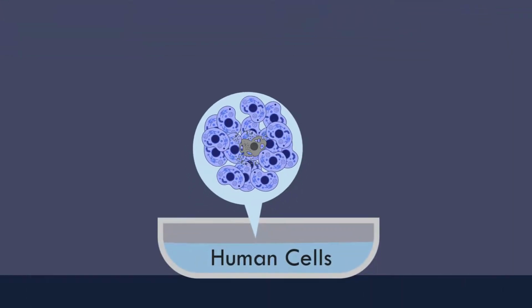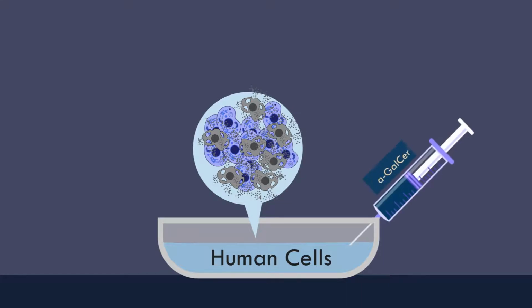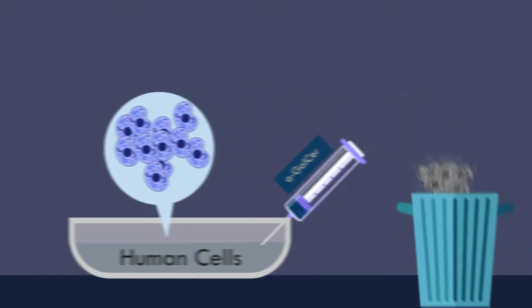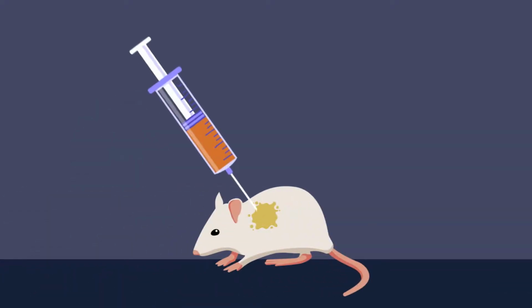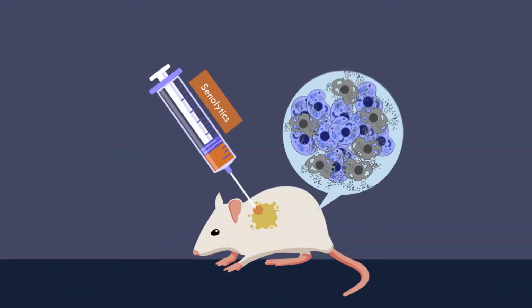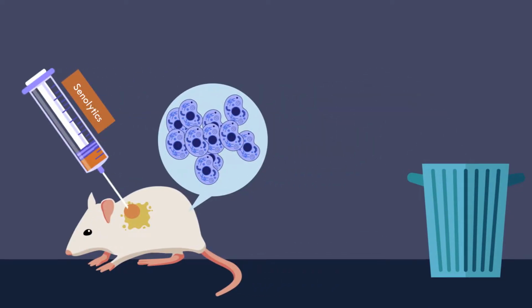A cytotoxicity assay using primary human cells showed that activated iNKT cells can directly and preferentially kill senescent cells, while non-senescent cells were unaffected. This suggests that stimulation of iNKT cells could be utilized in humans to clear accumulated senescent cells. Current approaches for senescent clearing therapy involve senolytic drugs, which kill senescent cells directly.